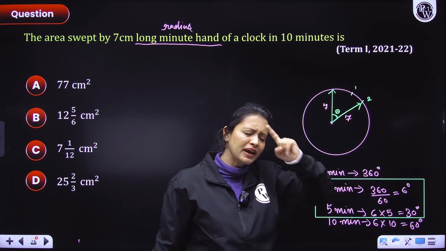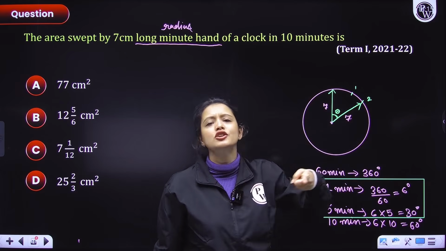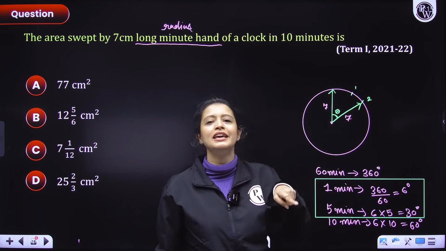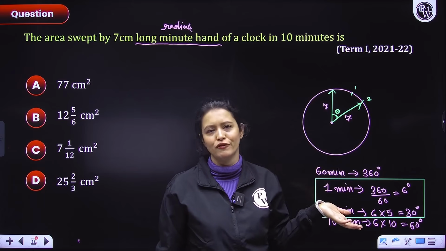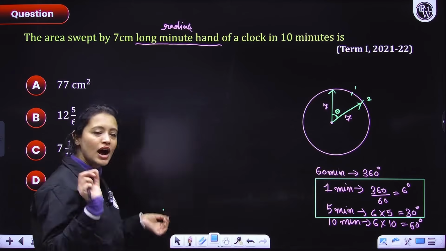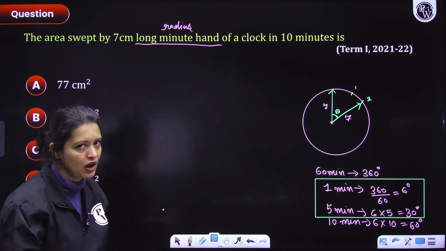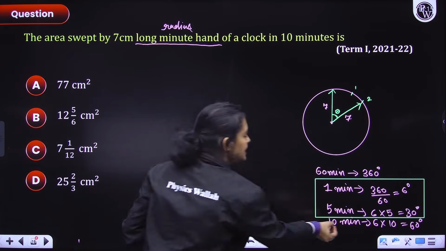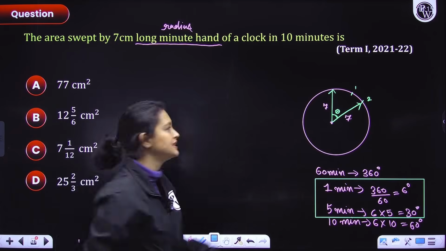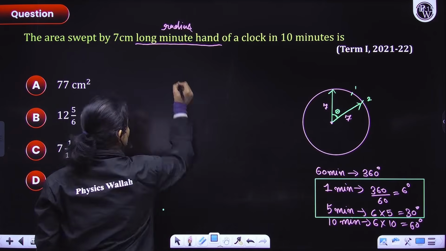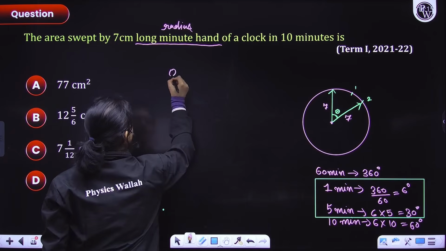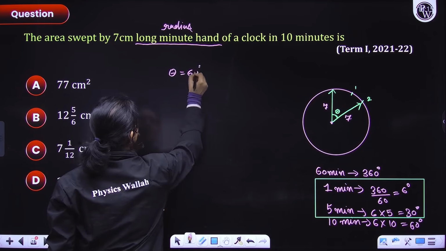So if you remember that every 5 minutes is 30 degrees, you will be easily able to calculate the angle for any number of minutes. Okay? So this is something you should mug up right now, guys. So what is theta here? Theta would be the angle for 10 minutes, that is 60 degrees, right? So theta is 60 degrees.